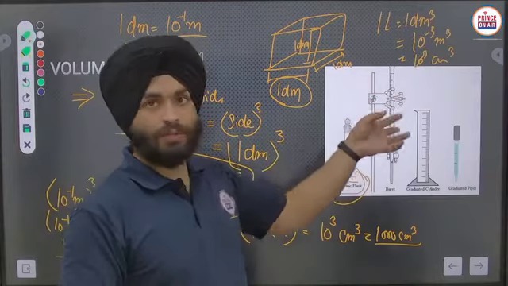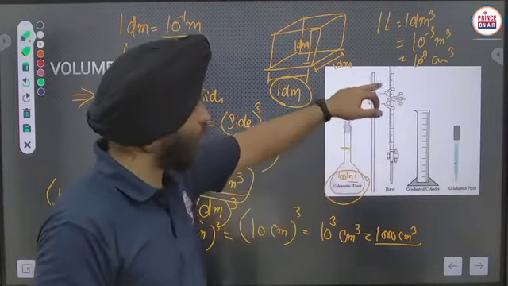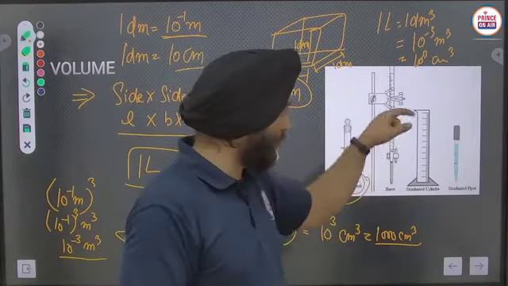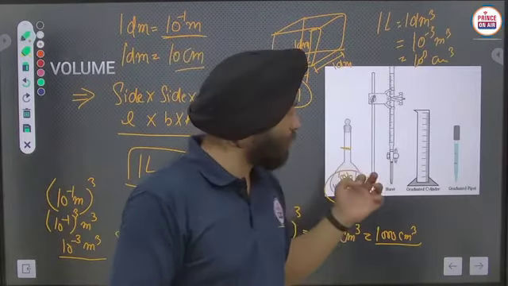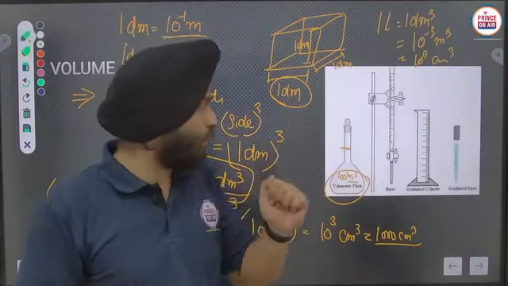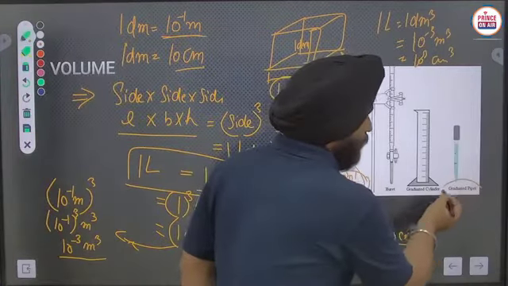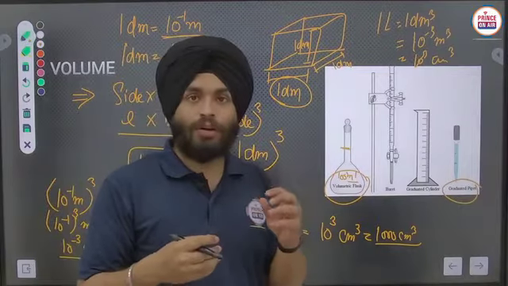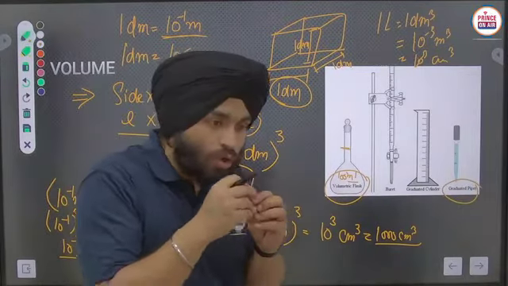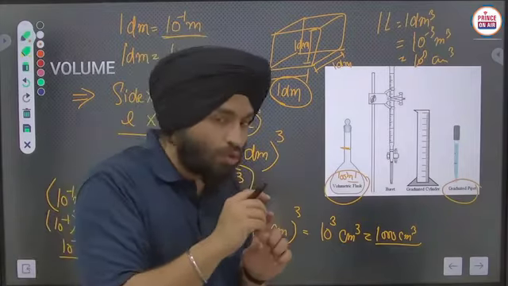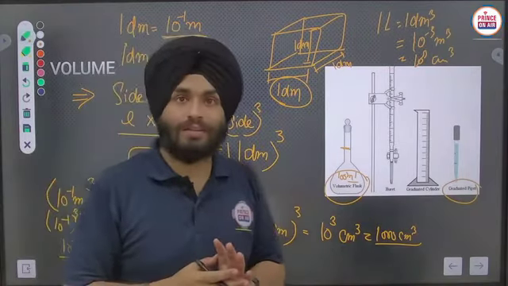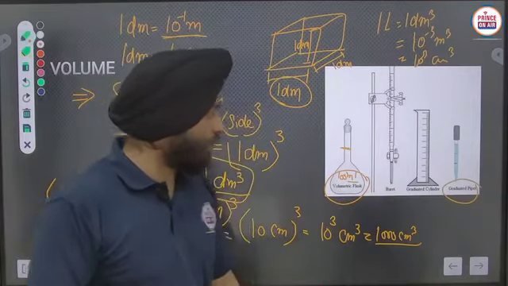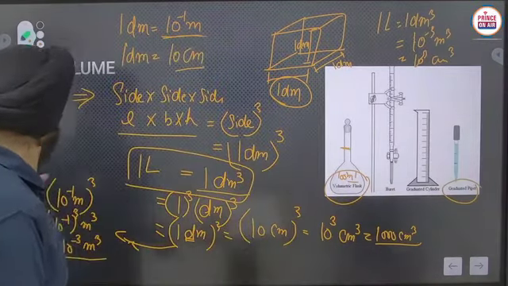This is a burette, and the measuring scale is also given here. This is a graduated cylinder through which you can measure the volume of the given solution. And afterwards a graduated pipette. The pipette is sometimes used in the laboratory like a straw, to take out the solution and put it into another container. So that's why these terms are used here.